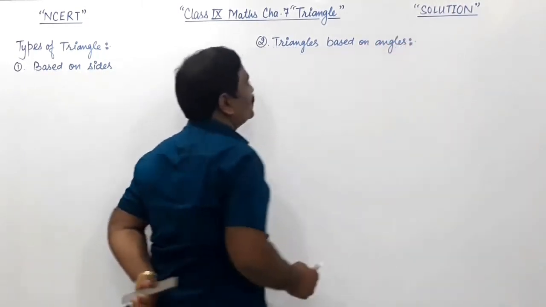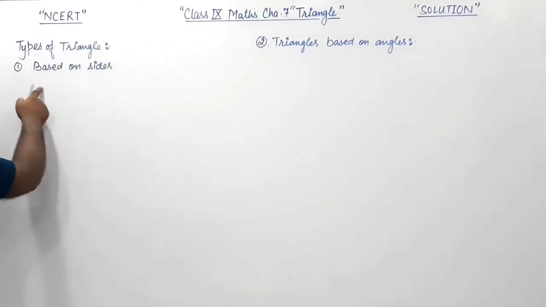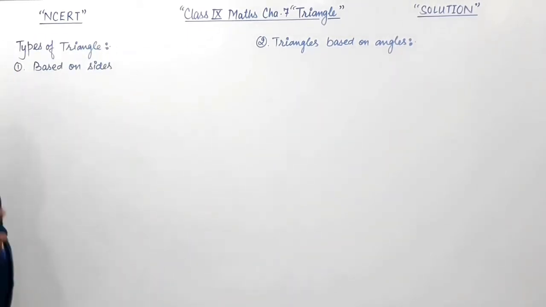Right, friends? So first, let us understand the triangles based on sides.